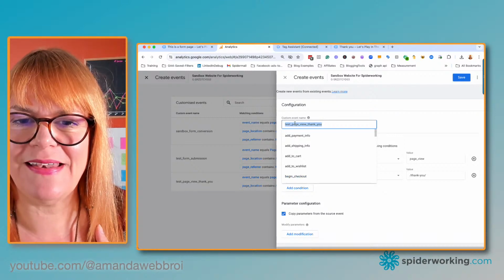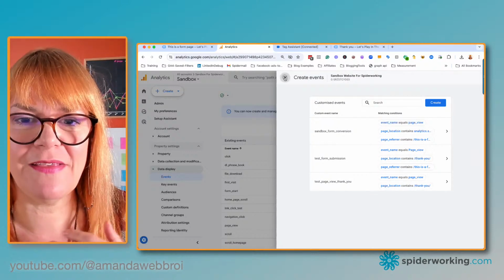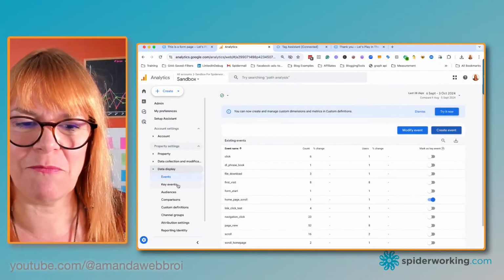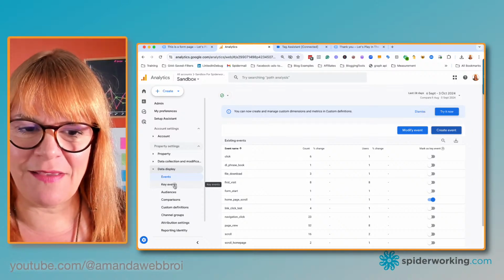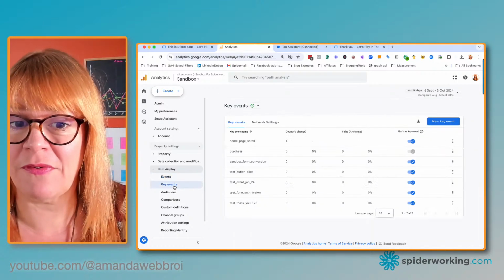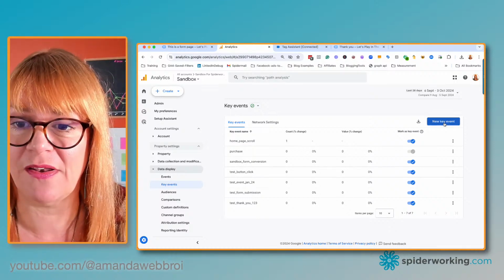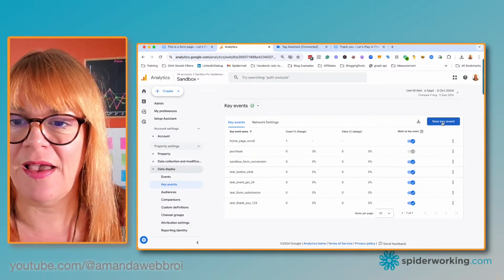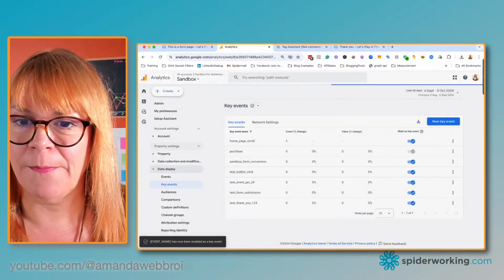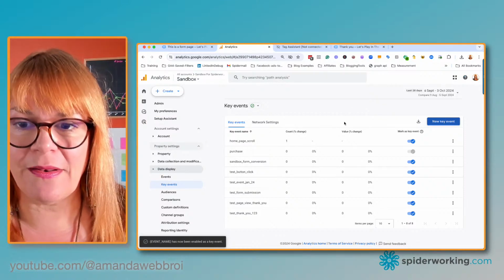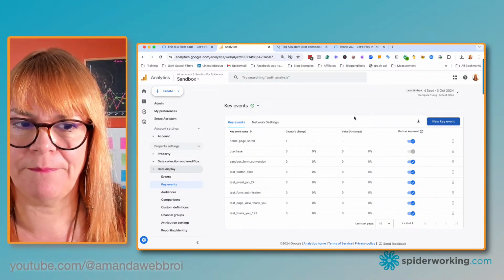So what I'm going to copy is the name of the custom event I've created. That's really important, because it's going to seem really insane what you have to do. When I first saw this, I was like, is this all? To mark this as a key event, I can either wait 24 hours to make sure it starts coming in and then toggle it on here, or I should do it immediately because I don't want to miss any key events. I click on new key event, paste in that name and save, and that's all. That's all I have to do. Then Google Analytics will know that when that starts coming in, that is a key event. It wants to be interested in that.